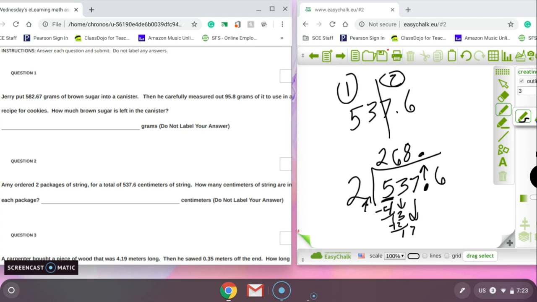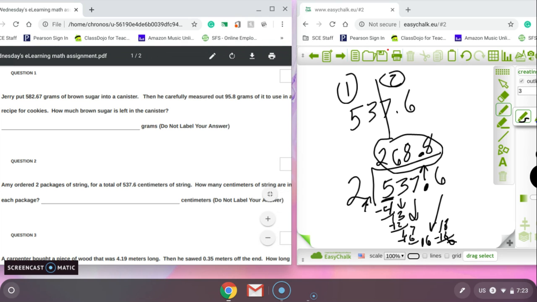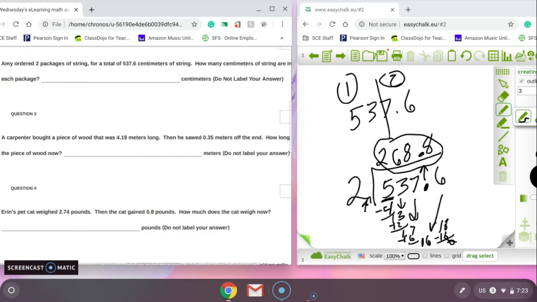The answer is 8. 8 times 2 is 16. Left over with 1. Bring down our 6. How many times does 2 go into 16? The answer is 8. 16 minus 16 is 0. So our answer is 268.8. It is centimeters, but it said not to label it. So 268.8, I'll leave that up there while I read number 3.